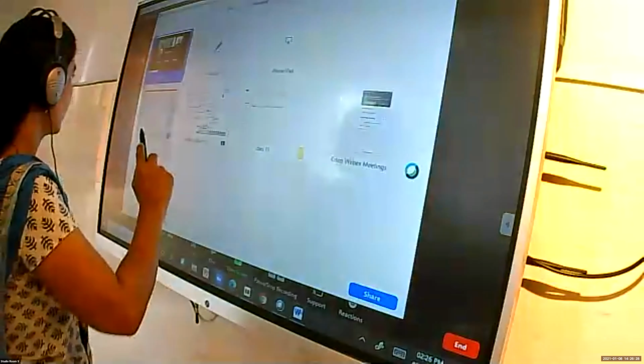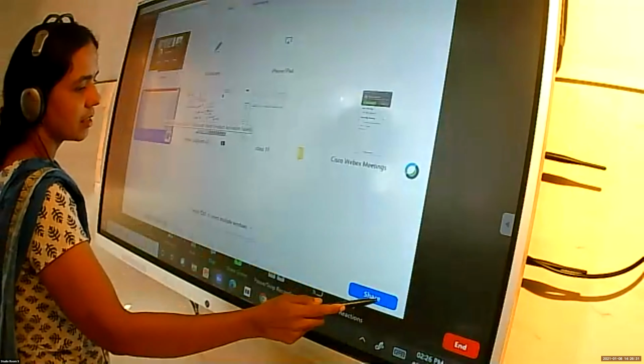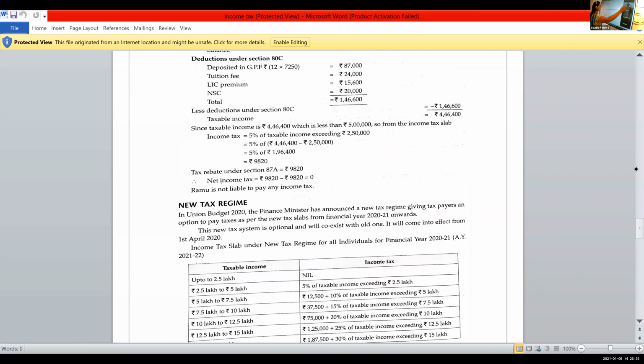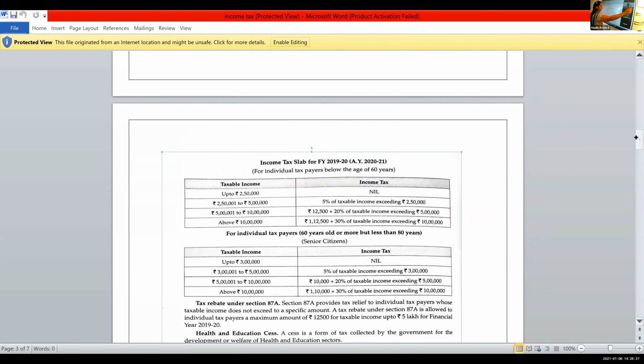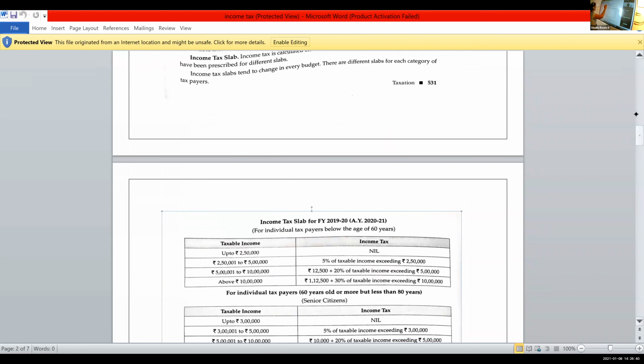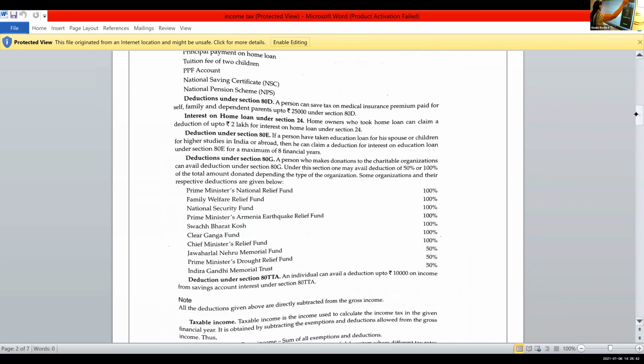The thing you have to notice here is which all the things come under section 80C. That one should be more clear. We have to add up all those things: EPF, ELSS, GPF, principal payment of home loan, tuition fee, PPF account, national saving certificate, national pension scheme.